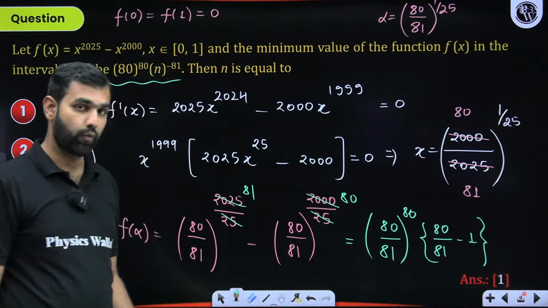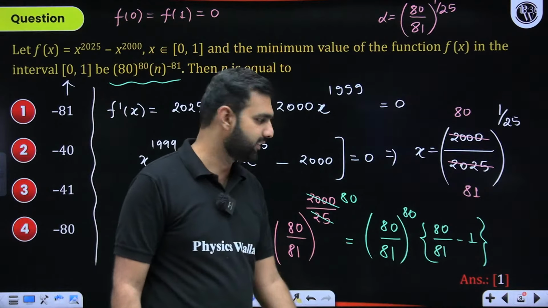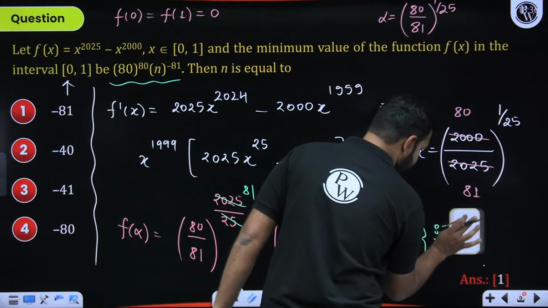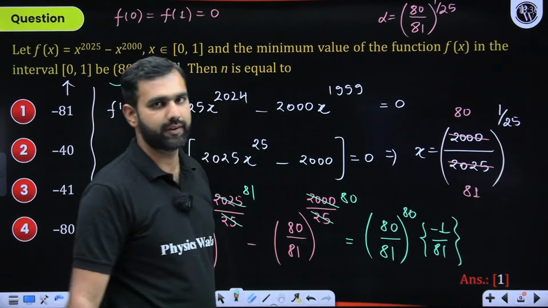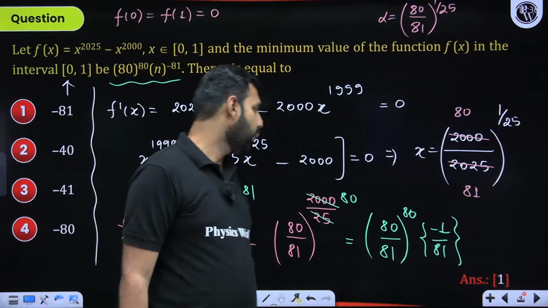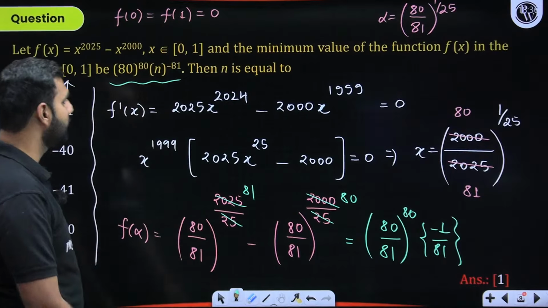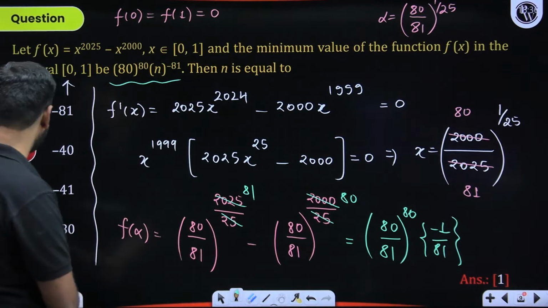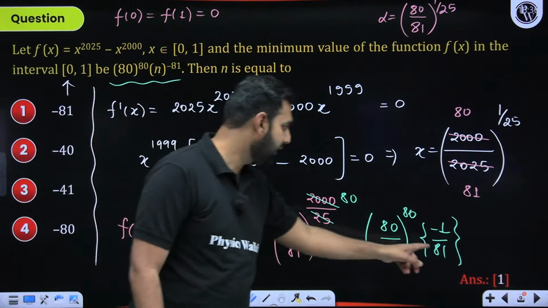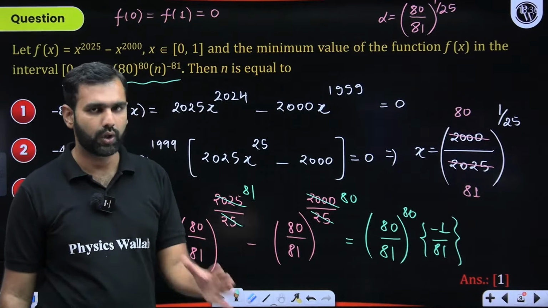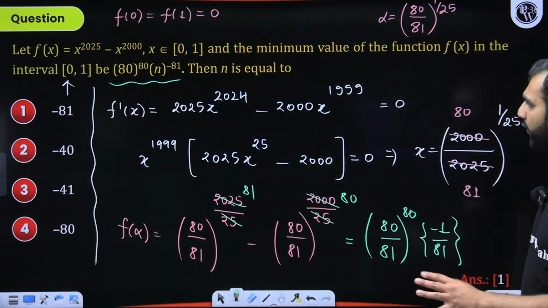Why am I doing this, or what am I trying to say here? With this coming into the picture, this leaves you with minus 1 by 81. When this leaves you with minus 1 by 81, I think you all can tell me the correct answer here. In the denominator, we have 81 to the power 81. That is brought to the numerator, which gives you 81 to the power minus 81. So n should basically be minus 81. Did you all get that, or shall I re-explain this part? Can I move ahead from here if you have gotten this clarity?